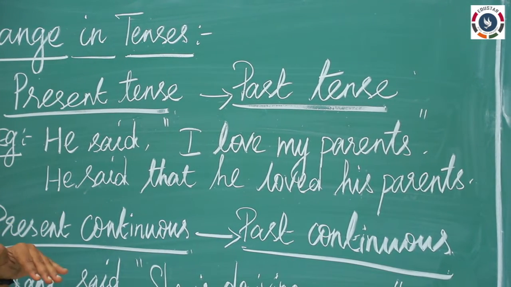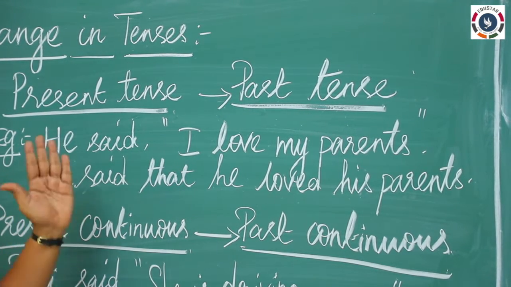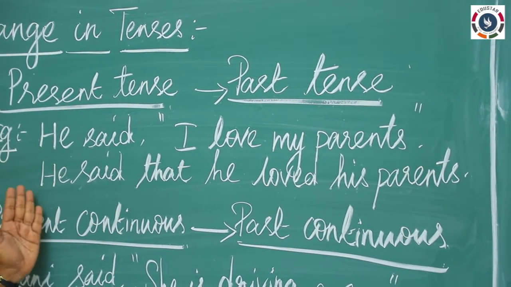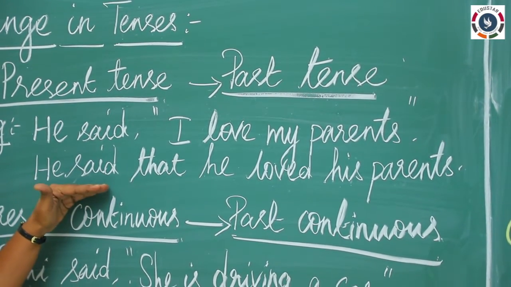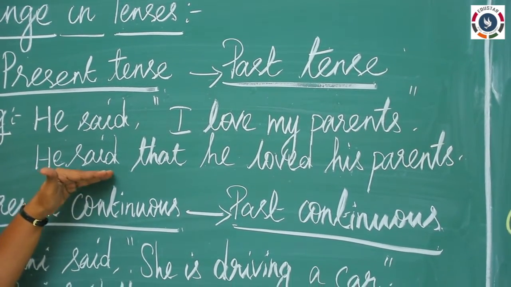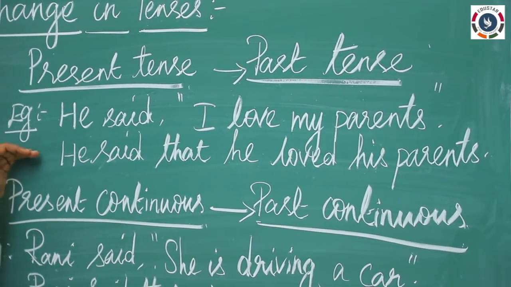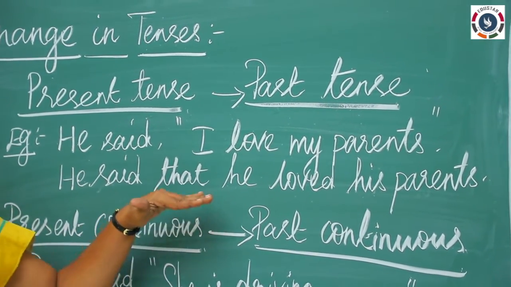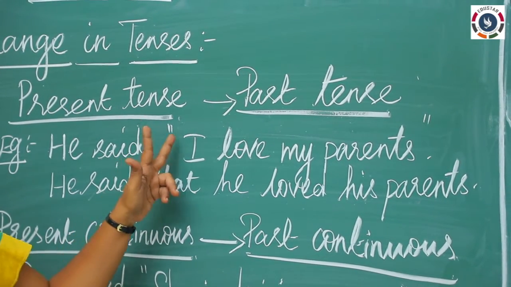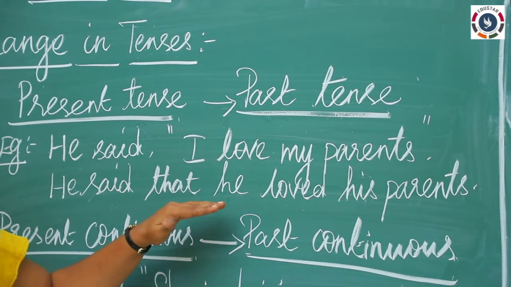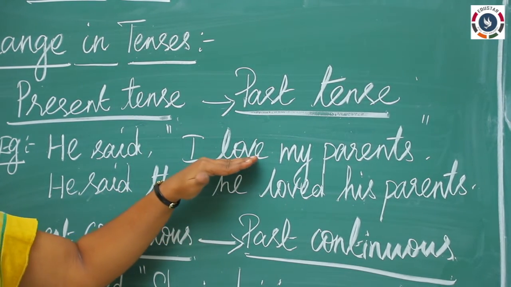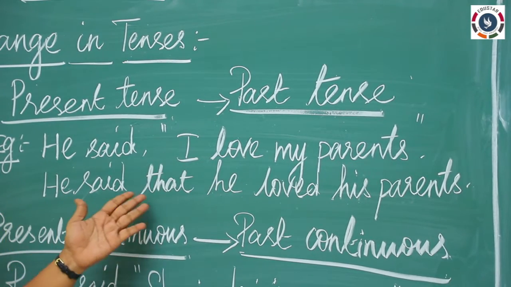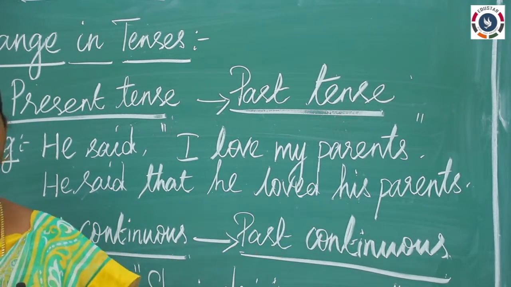If it is a statement, said means as it is, you will write said. So here he said, and here we have written he said as it is. And the next one, for a statement the conjunctional word is that, so we have added the word that. And the pronoun changes, I will be changed into he, and present tense will be changed into past tense. So he said that he loved his parents.